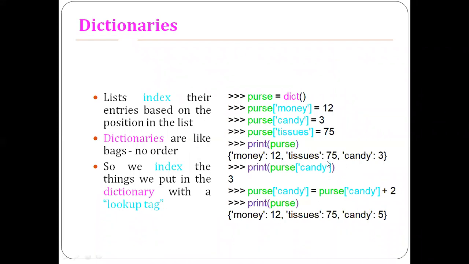The second element in the dictionary is tissues, colon, 75, and the third one is candy, colon, 3. So this is how you can use it.